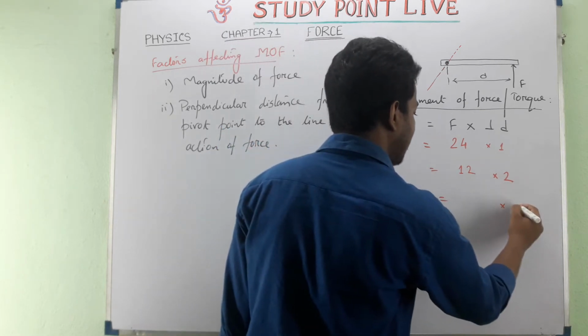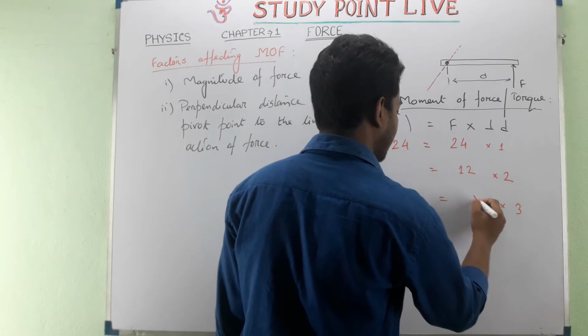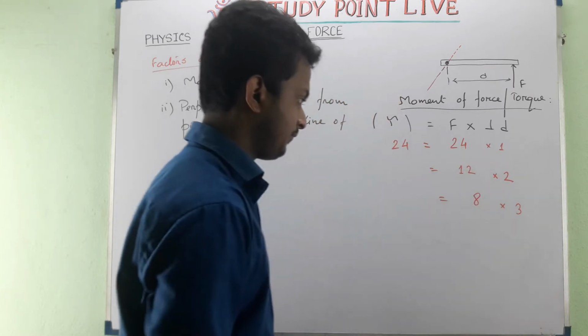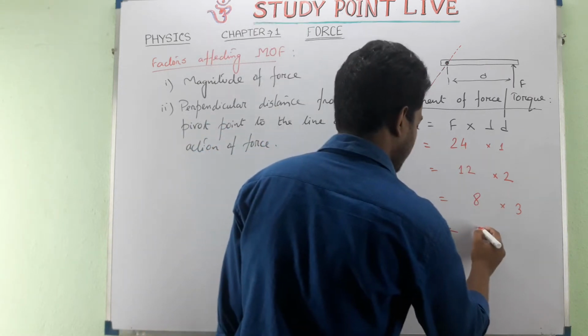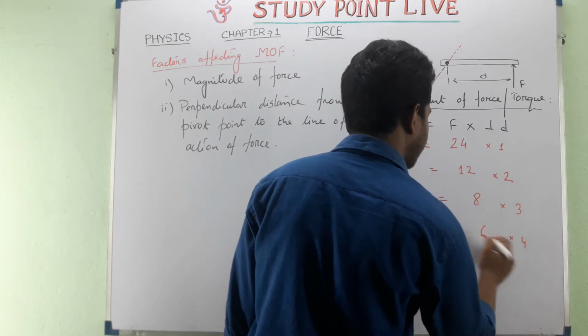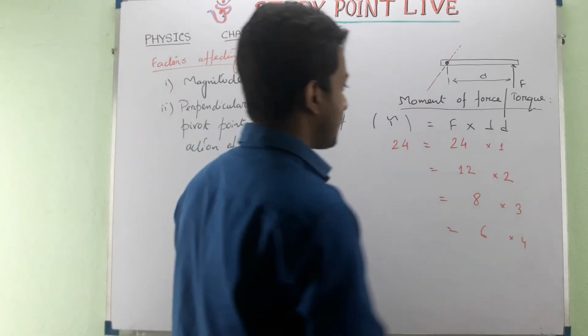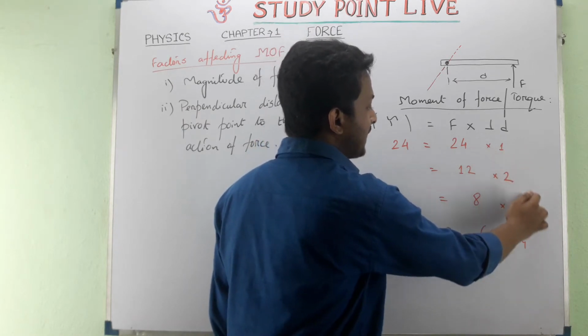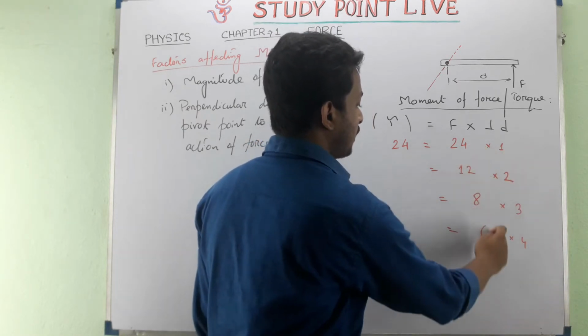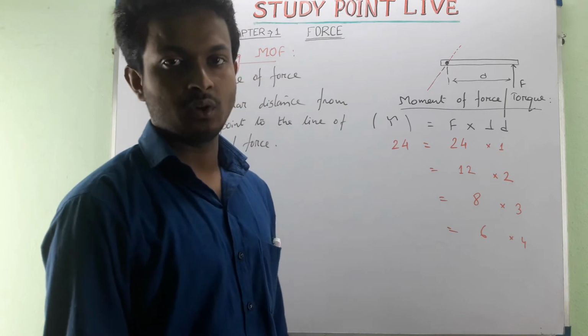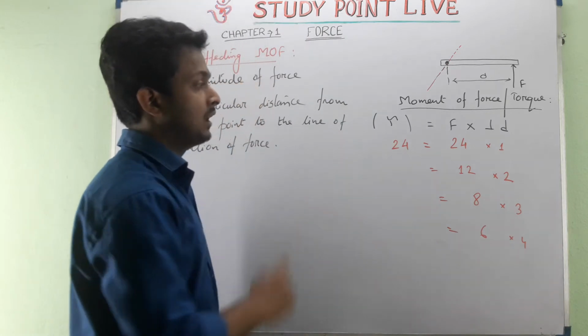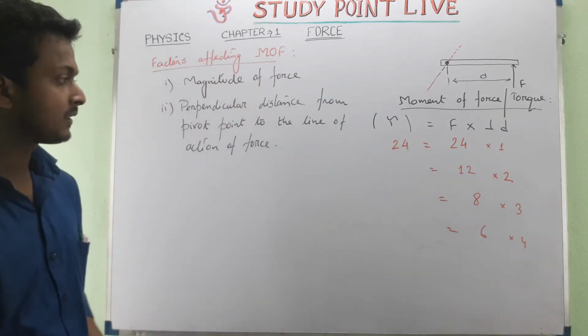Again, if we increase the distance, the force will decrease, and this goes on. If we increase the distance, the minimum amount of force is required to rotate our object.